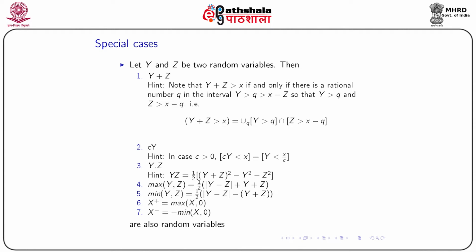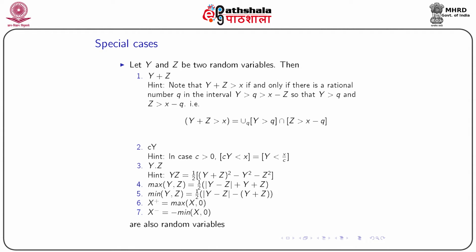Now what about the maximum of y, z? The maximum of y, z can be written as half of modulus y minus z plus y plus z. All these quantities are random variables. Minimum of y, z, once again we can write it in this way: y plus z minus mod of y minus z, halved, and this minimum is also a random variable.